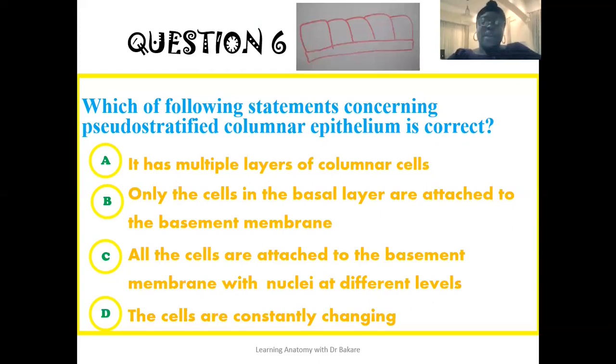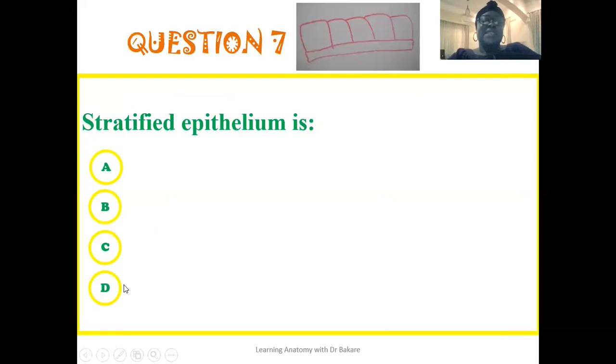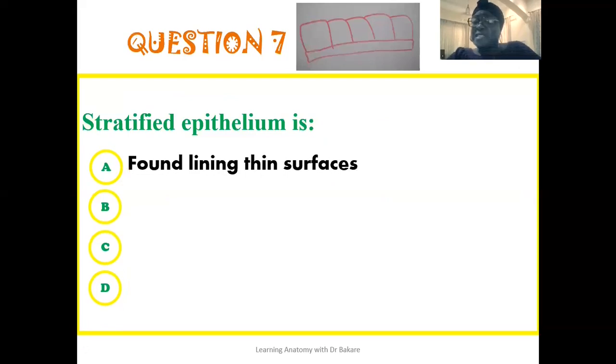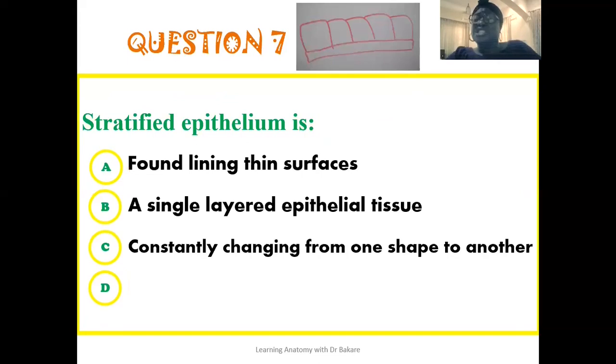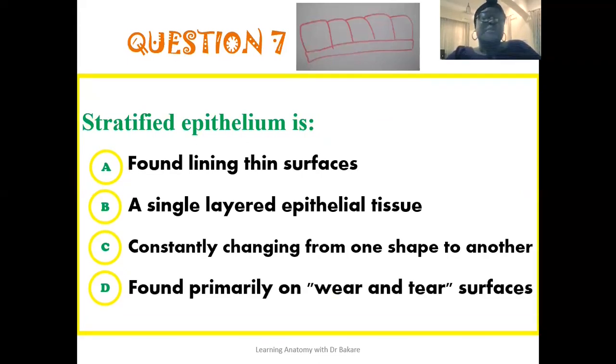So the seventh question reads that is the stratified epithelium found lining thin surfaces? Is stratified epithelium a single layered epithelial tissue? Is stratified epithelium constantly changing from one shape to the other? Is stratified epithelium found primarily on wear and tear surfaces? So which of these statements is correct about stratified epithelium?